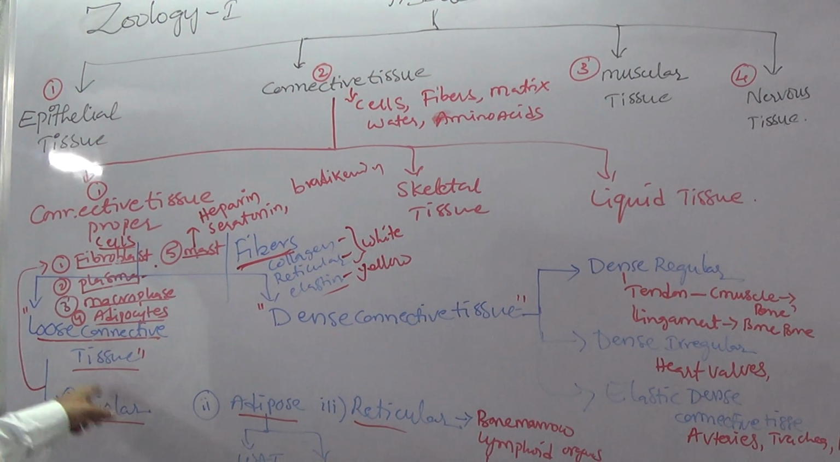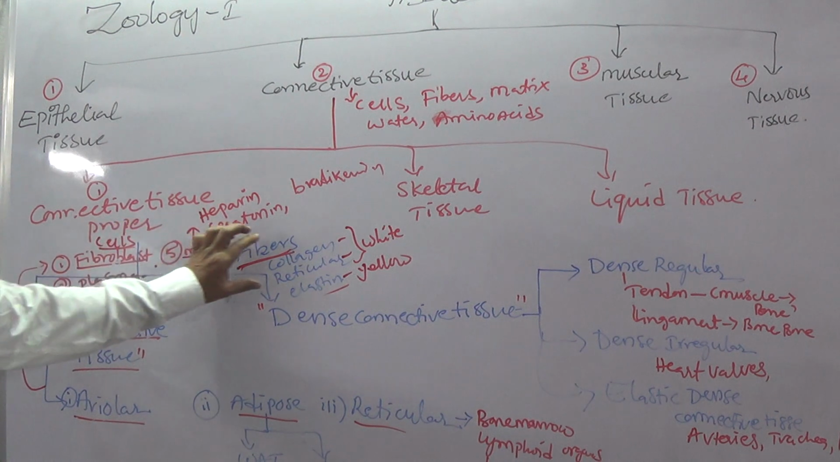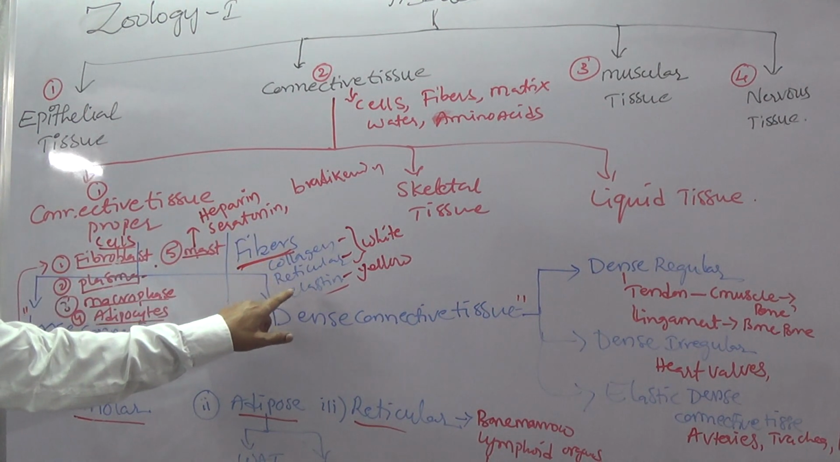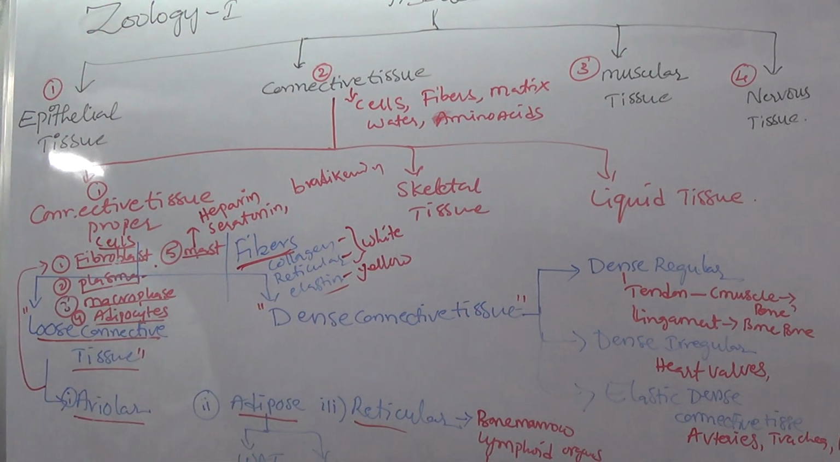So areolar tissue has 5 types of cells and 3 types of fibers. The fibers are collagen fiber, reticular fiber, as well as elastic fiber. So this is about areolar tissue, which belongs to loose connective tissue.